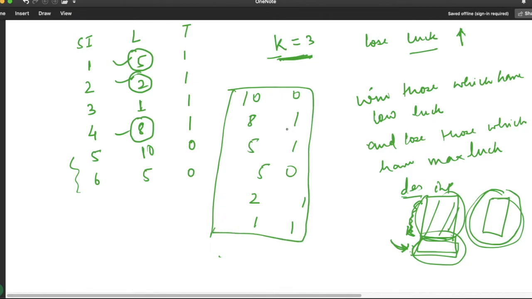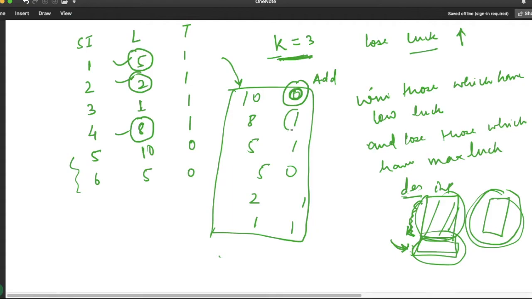So what we will do, we will again iterate this list and we will check. If type is 0, we will simply add. It is not an important one, so no need to win this game. We will simply lose this one and add the value.